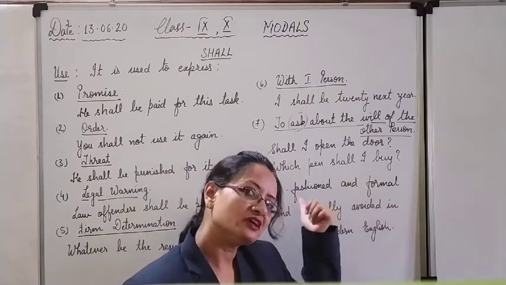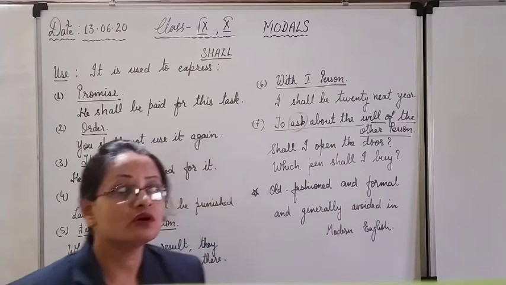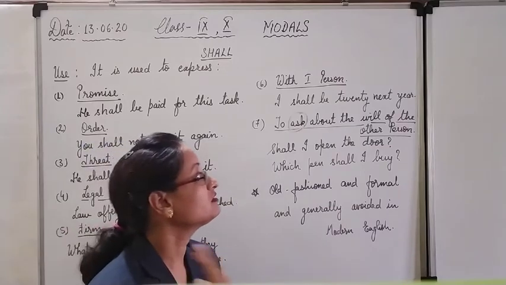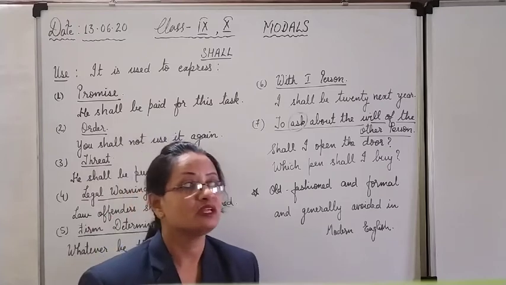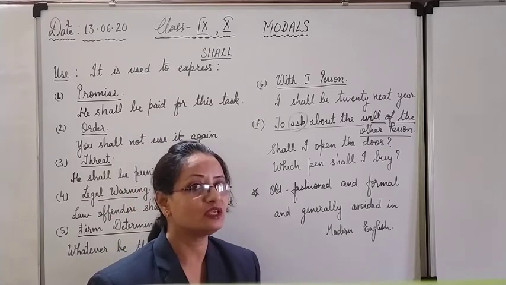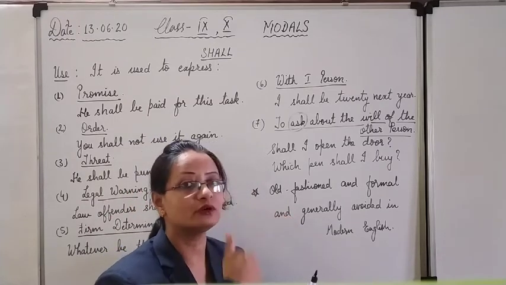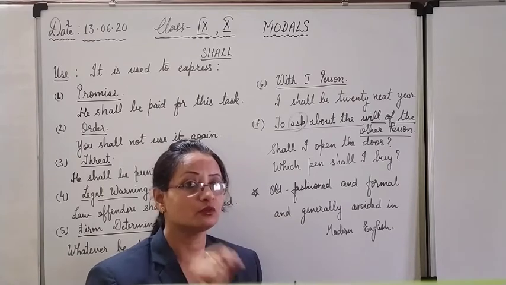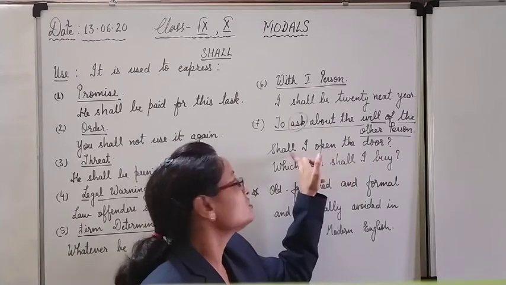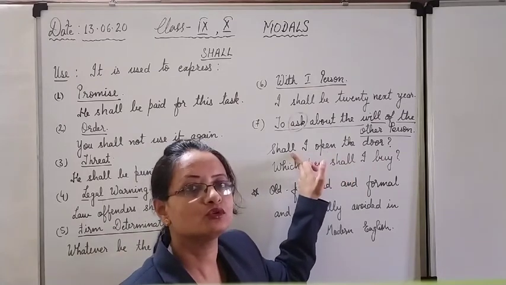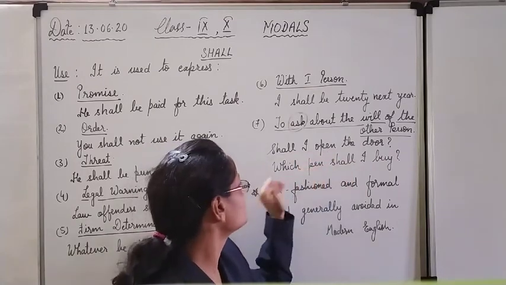Okay, here we are using shall with I for asking somebody's desire, somebody's will. Shall I open the door means, do you allow me? Is it your will that I open the door, or do you not want to? Do you not want me to open the door? We are using shall. As a general rule also, shall is used with first person.